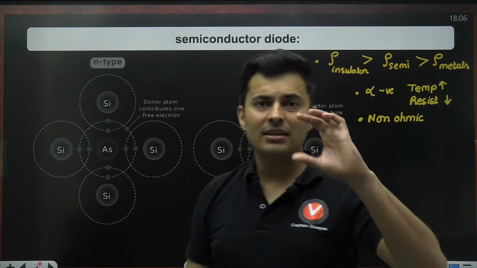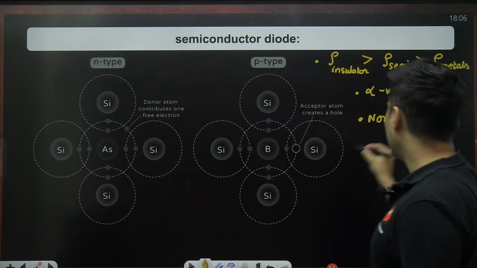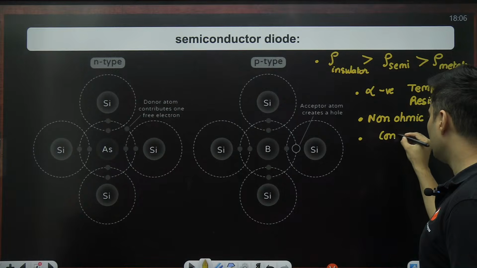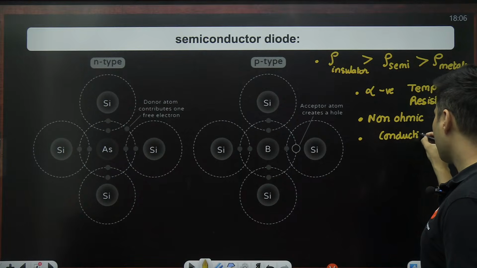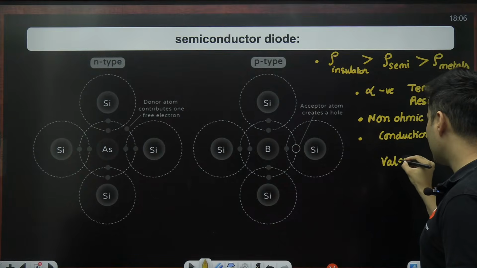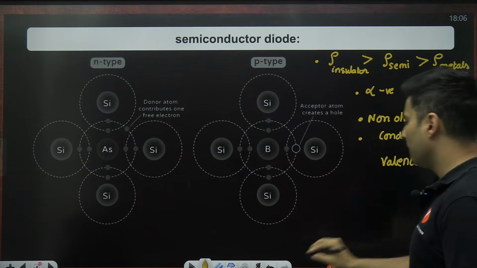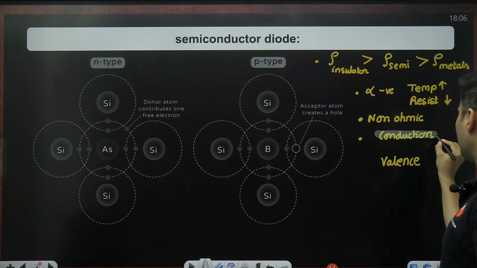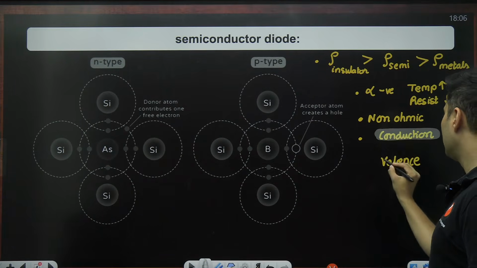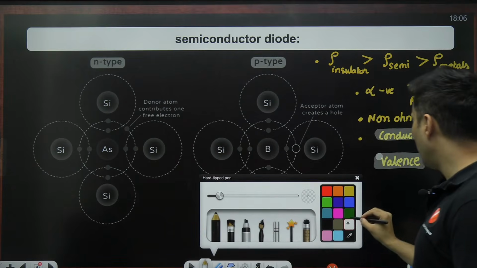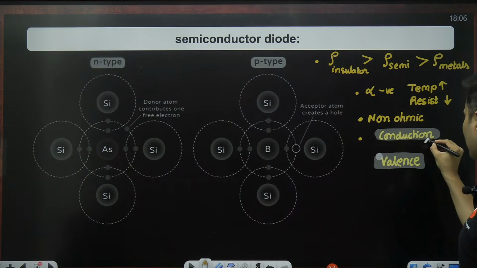Now you will see, in case of a semiconductor, there is a band gap between the conduction band and the valence band. So if this is the conduction band and this is the valence band, you will see there is a small band gap between them.